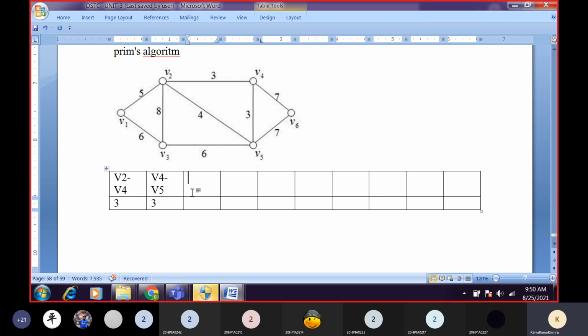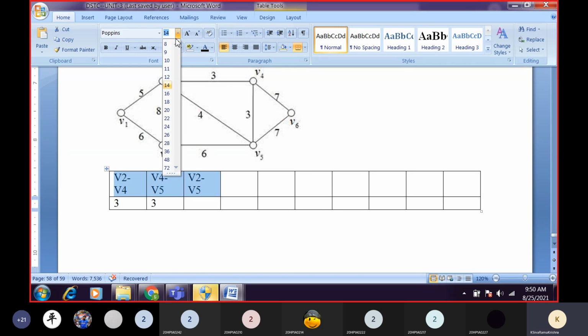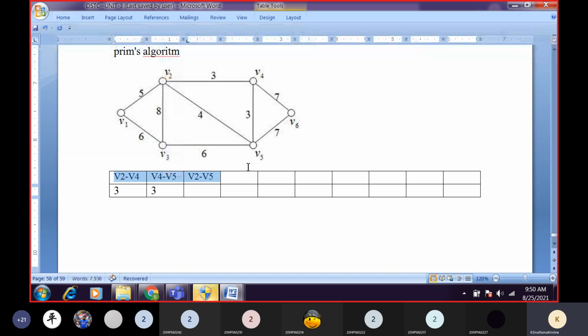Next. What is the least edge cost or edge weight? 4. Where can we find 4? V2 to V5, sir. We'll go for V2 to V5, with weight 4.